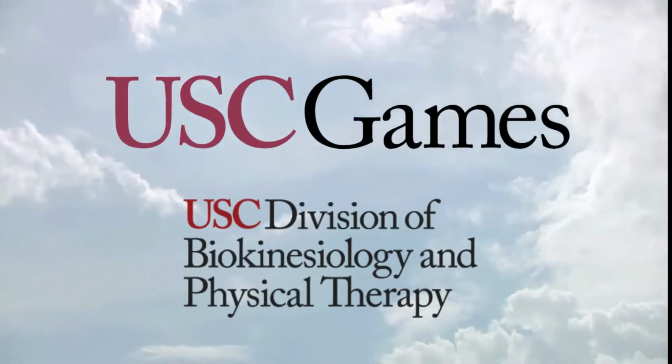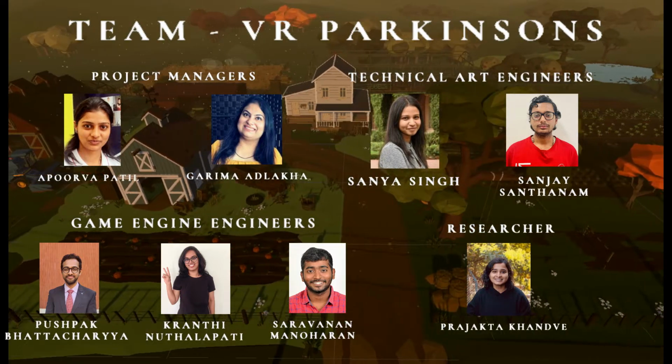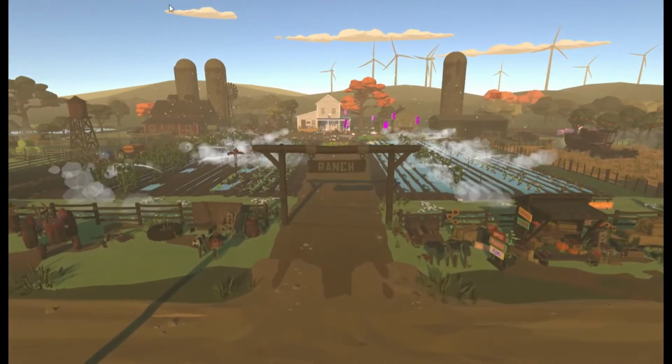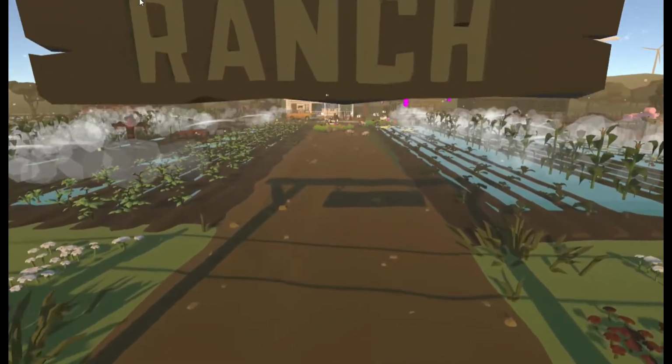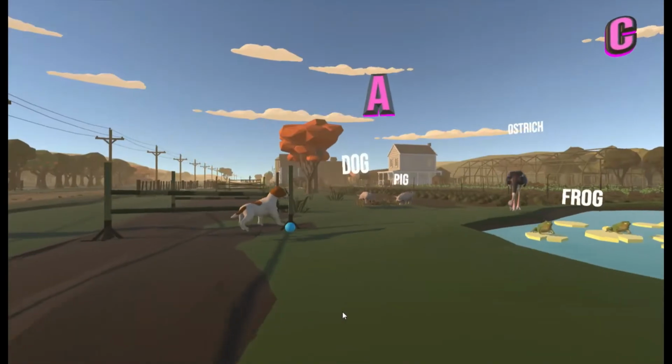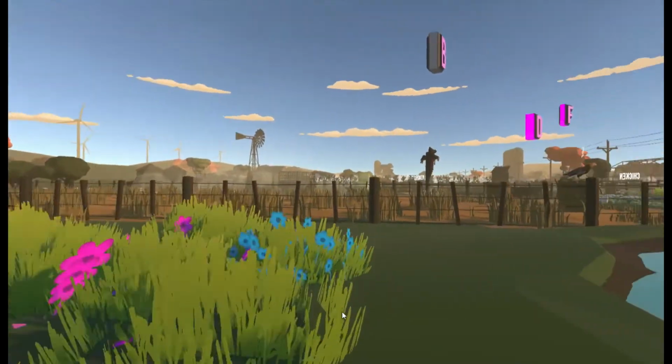We are a group of 8 team members driven by a common goal to use technology for the good of the society, which led us to taking up a challenge to explore the unexplored. Our focus is the field of healthcare, helping clinicians to diagnose Parkinson's using virtual reality.